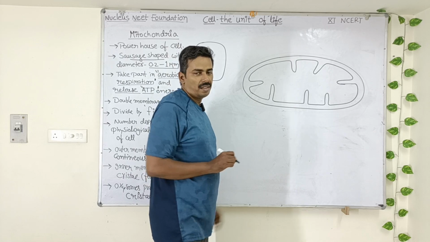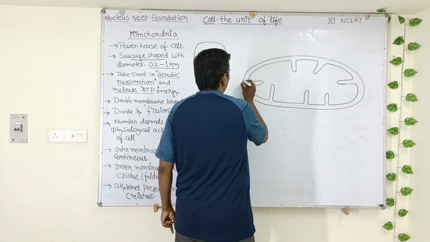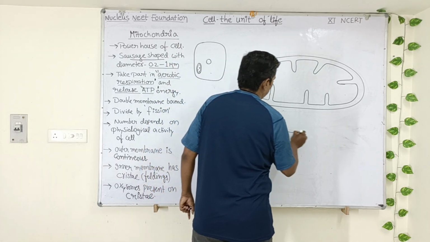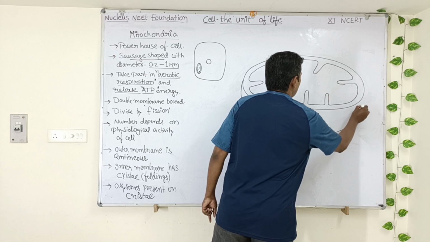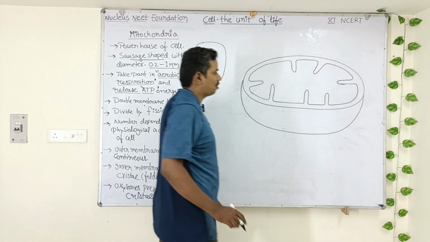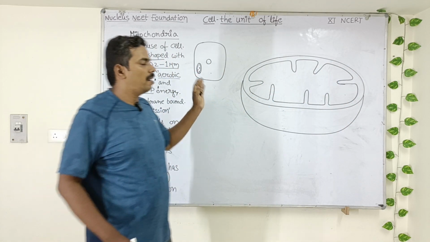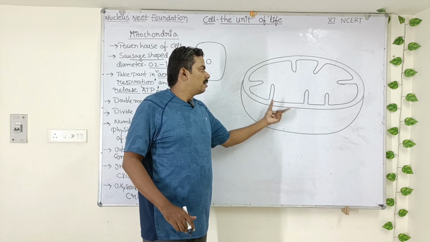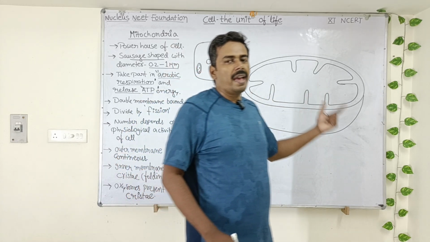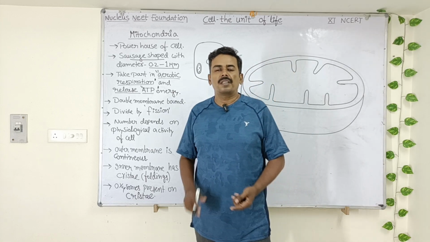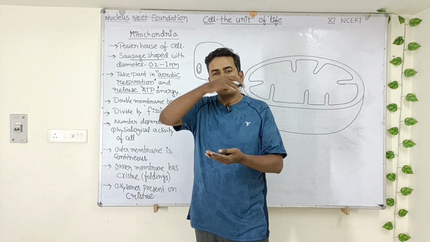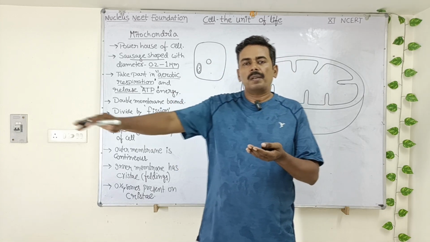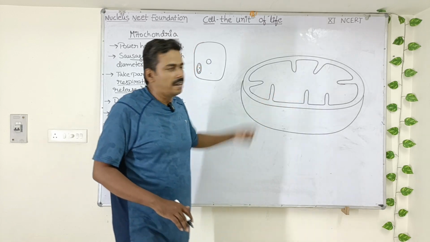You can see them in the inner membrane. This is the sausage shape. It is just like a mitochondria which is sliced and opened. This is the diagram of mitochondria, which gives the inner structure. If you cut open the mitochondria, it looks like this inside.